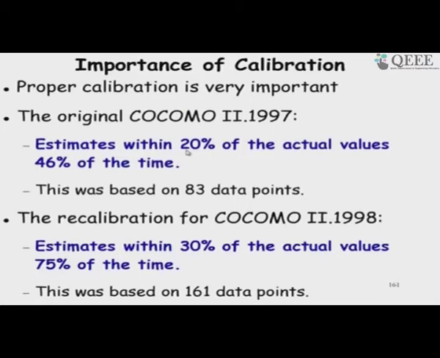So, the original COCOMO, in its evaluation on real projects, was within 20% of the actual values 46% of the time, based on 83 case studies that were considered. And then recalibration: adjusting the different parameters gave results within 30% of the actual values, 75% of the time. So, for the rest of the time, more than half the time, we were widely off the mark. Here, 75% of the time we got less than 35%.